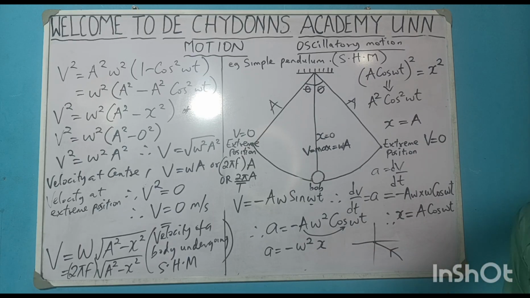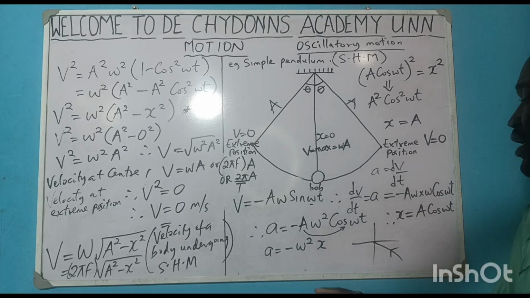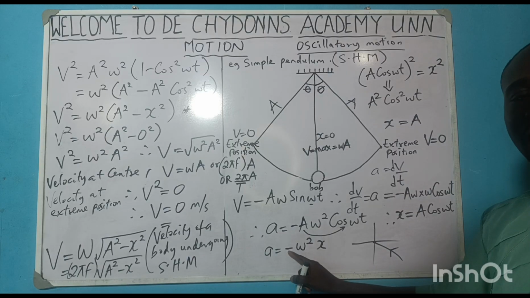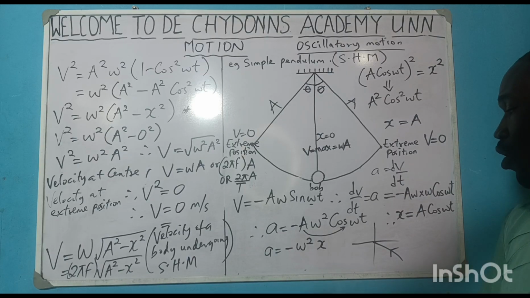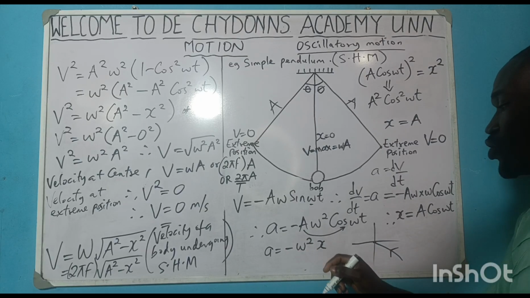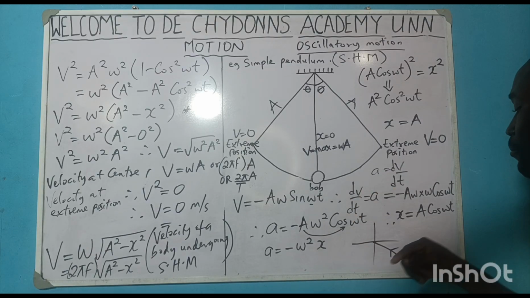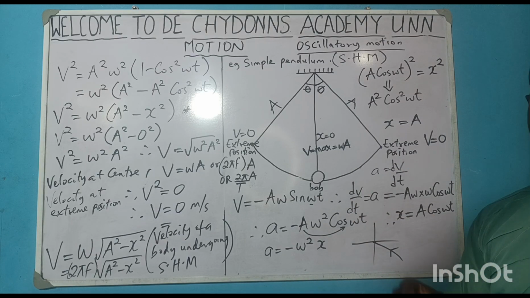One can ask us in exam, why is it that the acceleration of a body undergoing simple harmonic motion must have a negative sign? Or explain why there is a negative sign in the formula for acceleration of a body undergoing simple harmonic motion. You try to tell them that the negative sign represents or explains that the acceleration of that body must be directed towards the center.